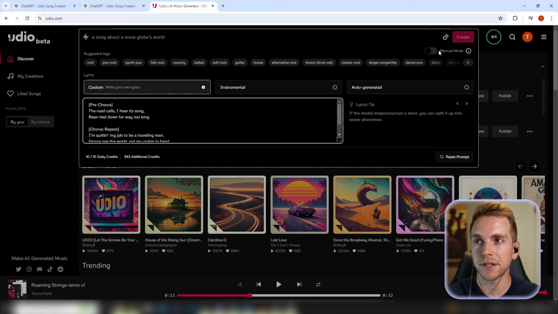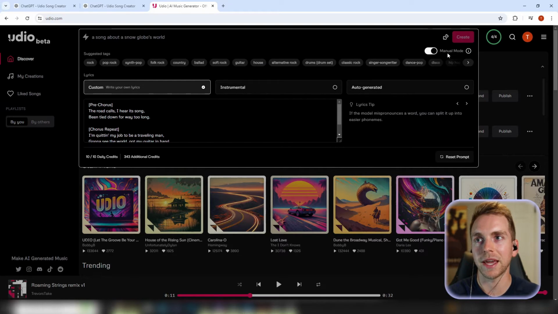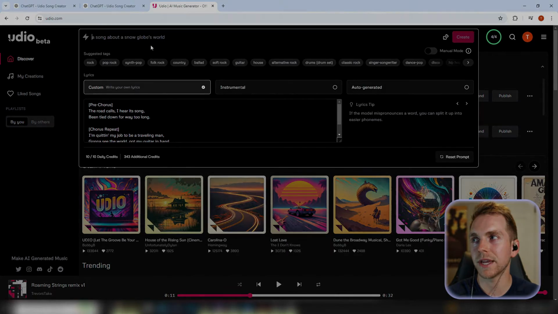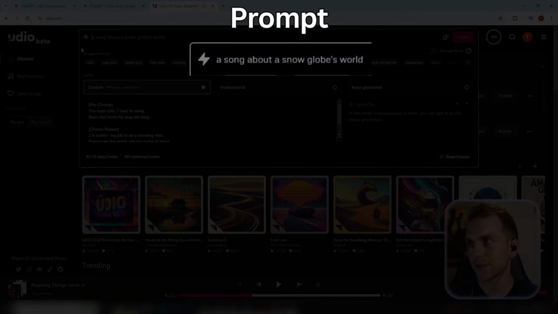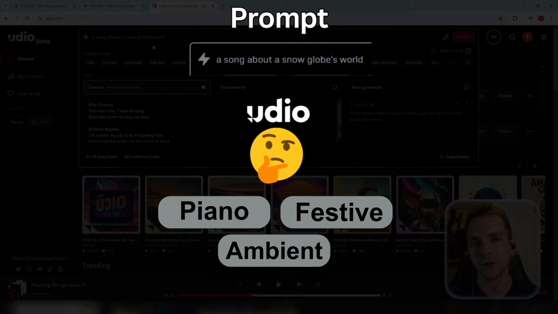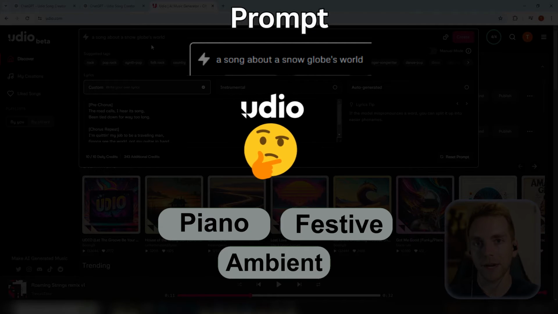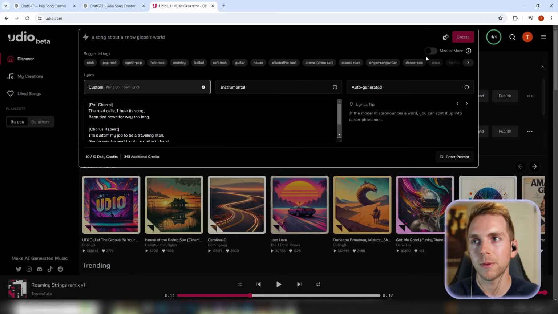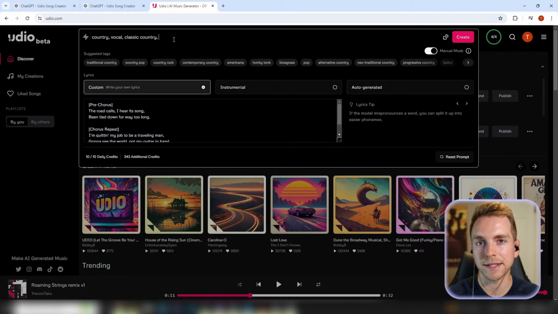The last step here is actually making the prompt for Udio. And this is where either normal or manual mode comes in. Normal mode takes a prompt of words like a song about a snow globe's world and changes that into tags that Udio can use automatically with their AI model. Manual mode lets you use your own tags, like country, vocal, classic country, and really dial into exactly what you want to happen with that song, instead of having the algorithm do it for you.